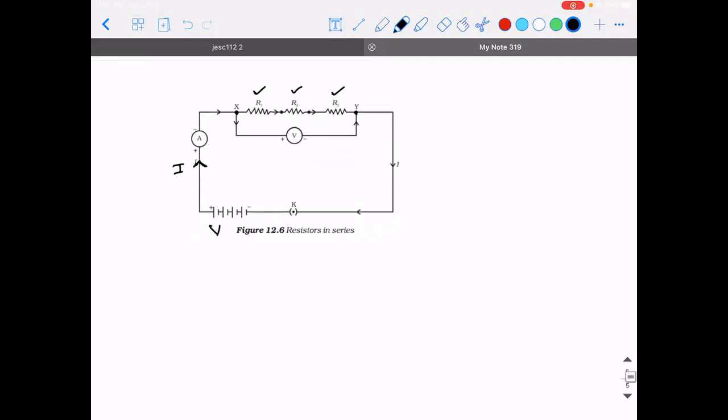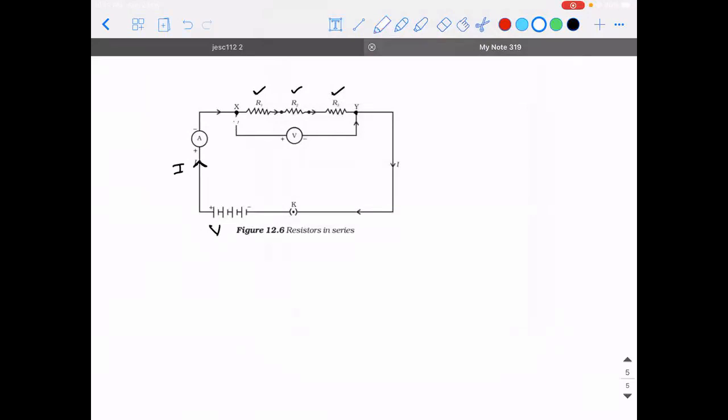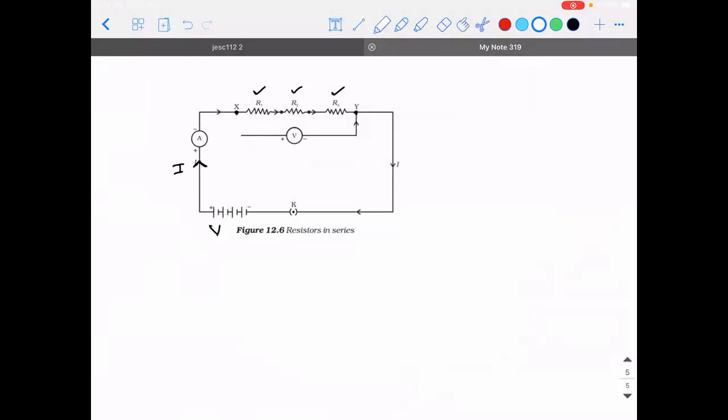Now, if I ignore this voltmeter, assume that it is not there, then there will be a potential difference across the first resistor, which I call V1, across the second resistor, V2, and across the third resistor, V3.